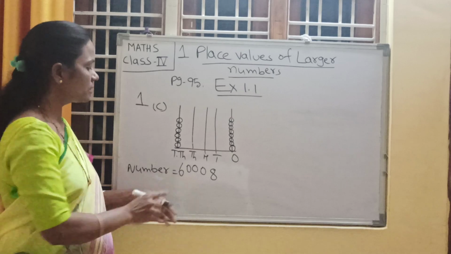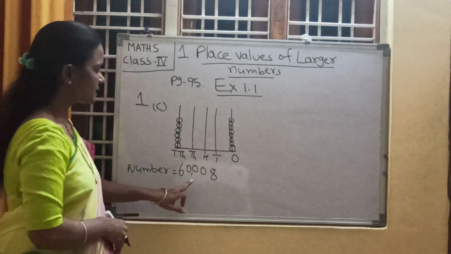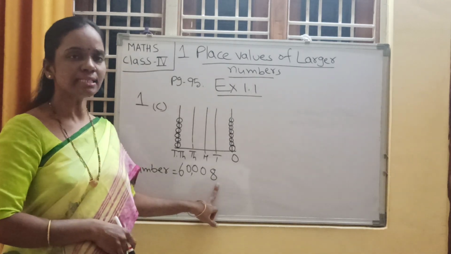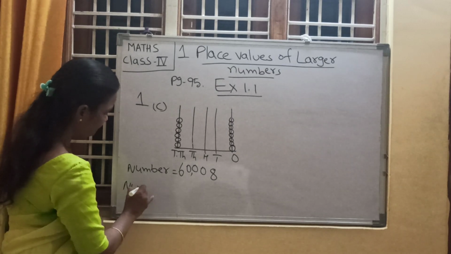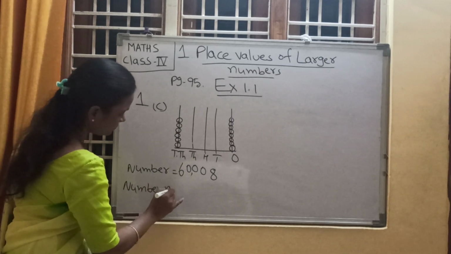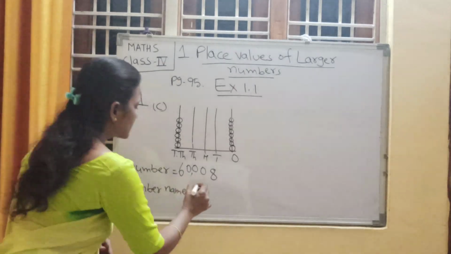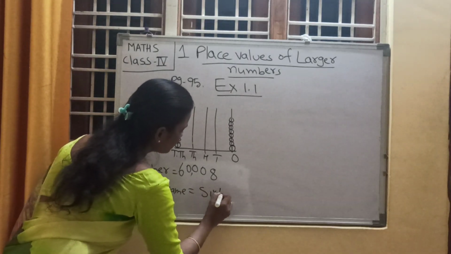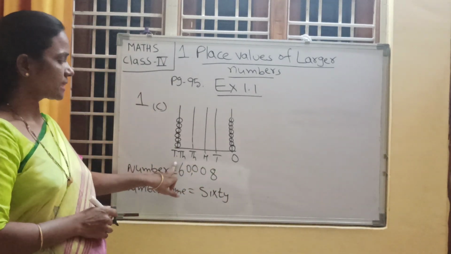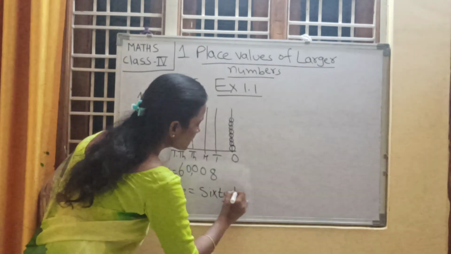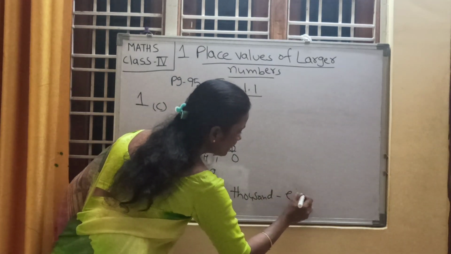Then what is this number, children? 1, 2, 3, 4, 5. It is a 5-digit number. So it is 60,008. Now write down the number name: 60,008.